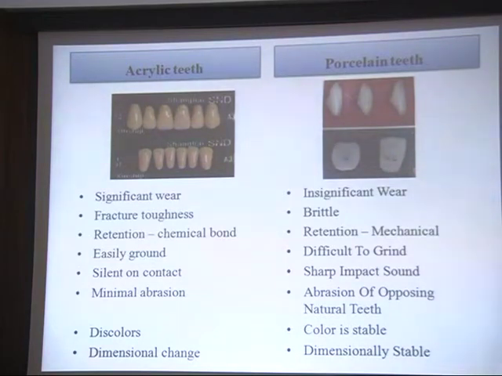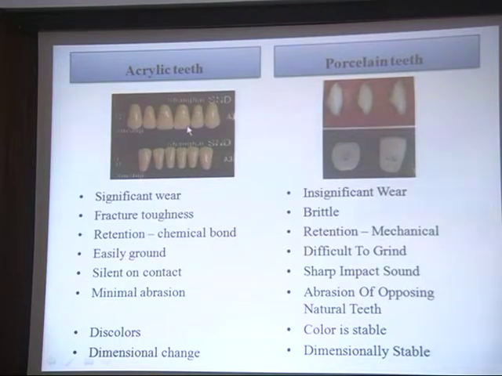So biologically, if you take the health of the patient into consideration, or the preservation of the residual ridges, it is better to have acrylic teeth, mostly in the posterior region, because the porcelain teeth give you excellent aesthetics. So a combination of porcelain teeth in the anterior region and acrylic teeth in the posterior region will be a better combination. This wear is definitely and directly proportional to the physical properties of the material. Fracture toughness.